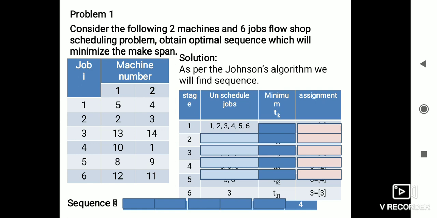The minimum is the time of the fourth job on the second machine, so that is assigned to the sixth position.